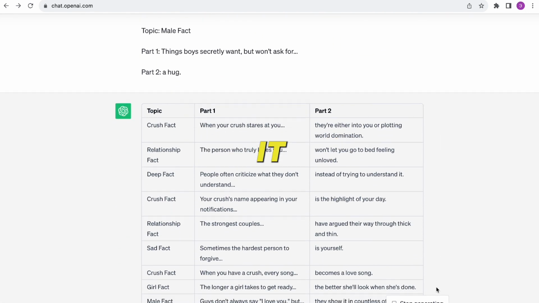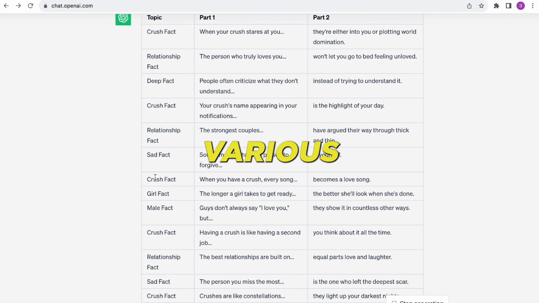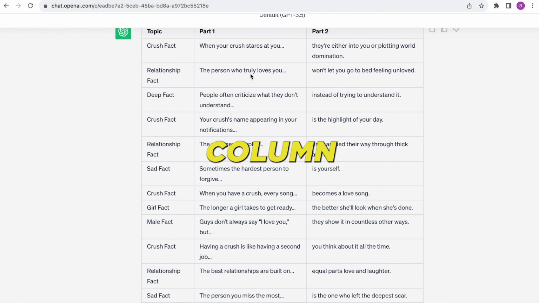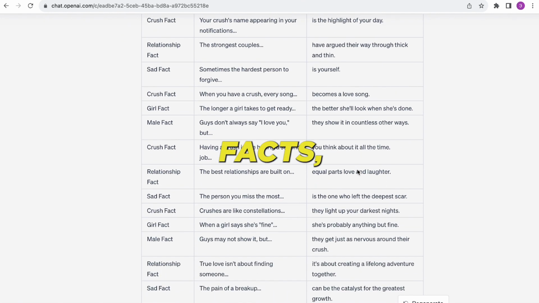In our scenario, it perfectly matches our requirements. We see the first column detailing various fact categories, the second column indicating the introduction, and the third column presenting the conclusion or the impactful ending. This process will yield an initial batch of 50 facts.